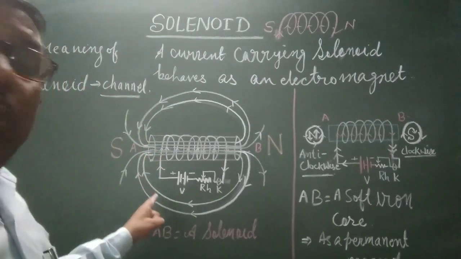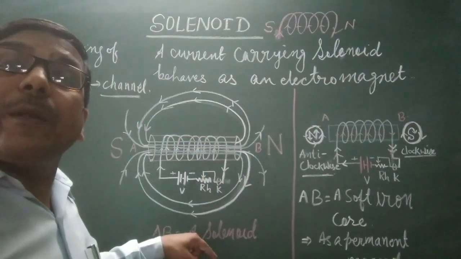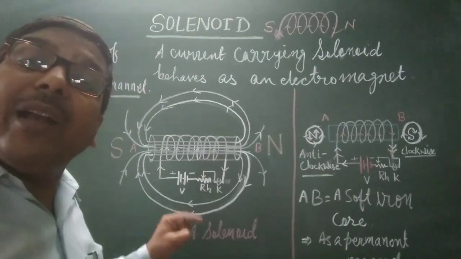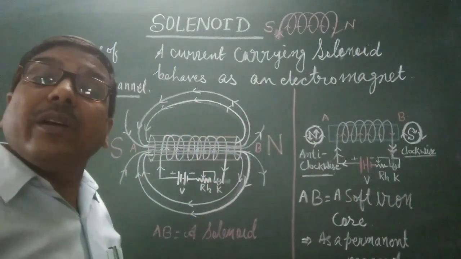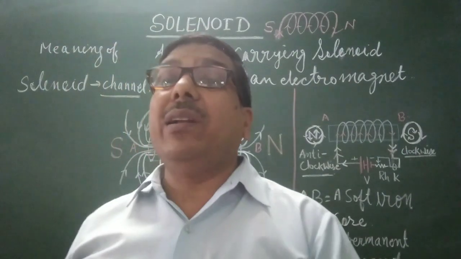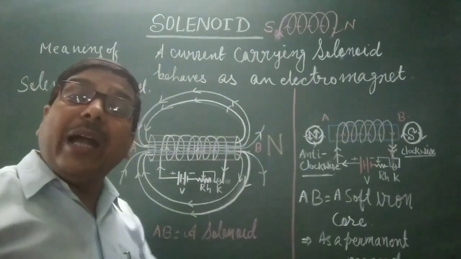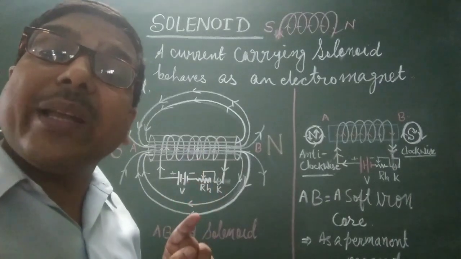Okay? Now, when the current passes through the coiled, cylindrical shape solenoid, then a magnetic field is produced. Due to the production of the magnetic field, it behaves as a magnet, and the magnet so formed is known as an electromagnet.